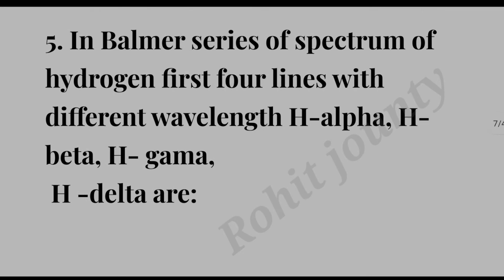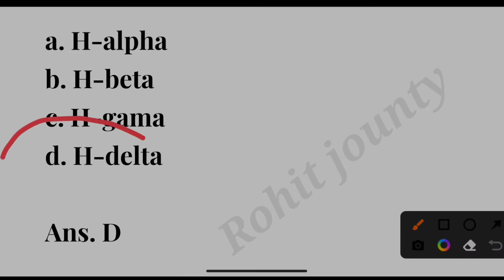Question number 5. In the Balmer series of the spectrum of hydrogen, the first 4 lines with different wavelengths are hydrogen alpha, hydrogen beta, hydrogen gamma, hydrogen delta. Option A. Hydrogen alpha. Option B. Hydrogen beta. Option C. Hydrogen gamma. Option D. Hydrogen delta. The correct answer is option D. Hydrogen delta, H delta.